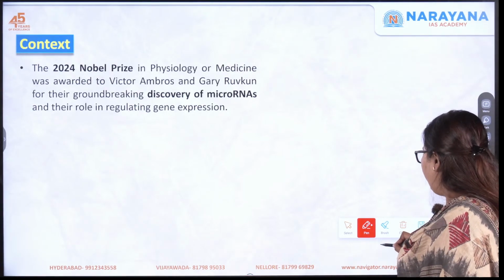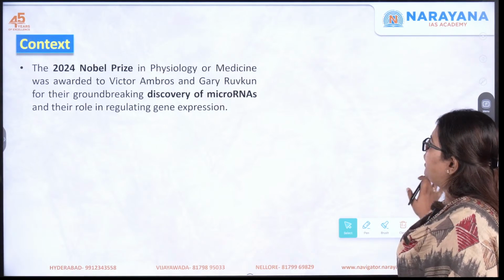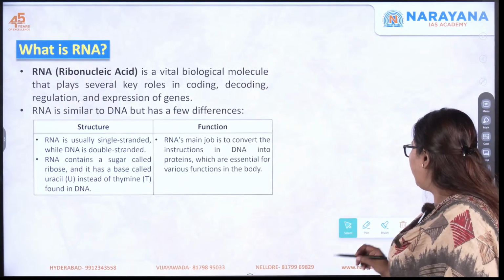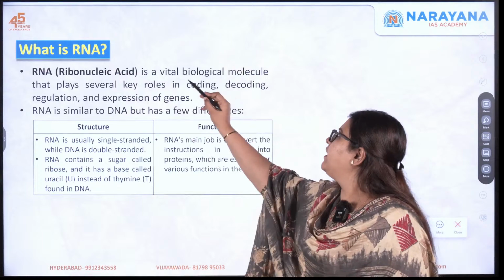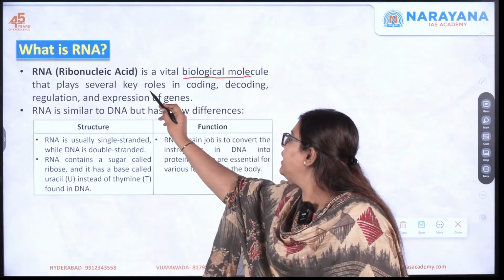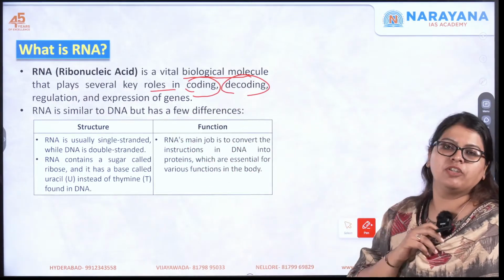Now let's move forward in understanding what the article is discussing. Let's quickly go through that. I told you what RNA is. It is ribonucleic acid. It is an important biological molecule that plays several key roles in coding, decoding, regulation and expression of genes.